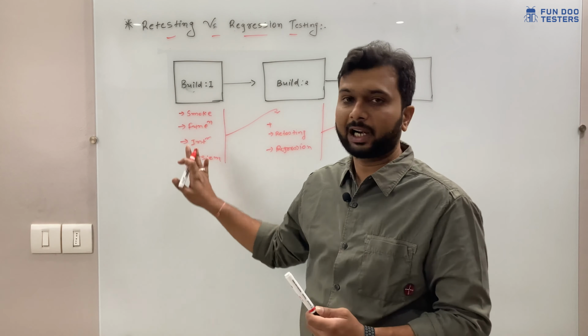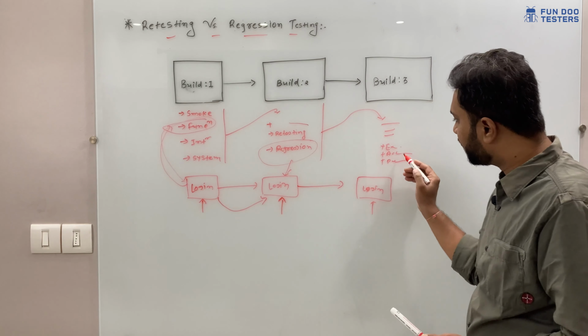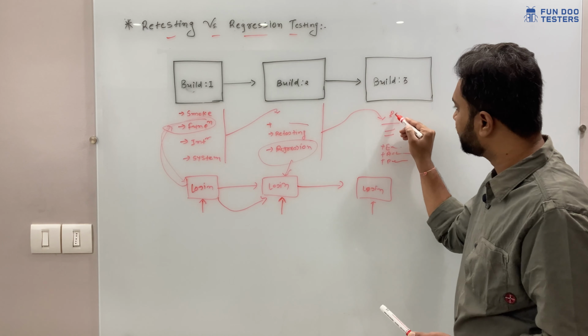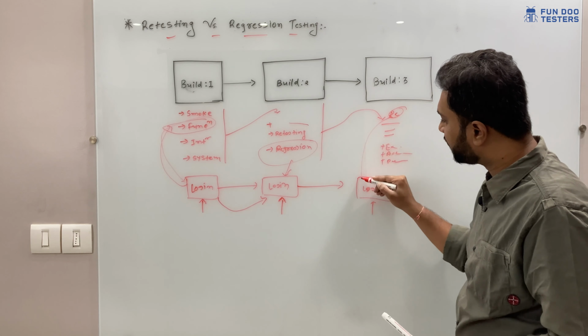In the first build, login functionality was a part of functional testing. Now it will be a part of regression testing in build 2. In the same manner it will be part of regression testing in build 3, build 4, build 5. From now onwards, we'll perform regression testing on login functionality. So this is clear.